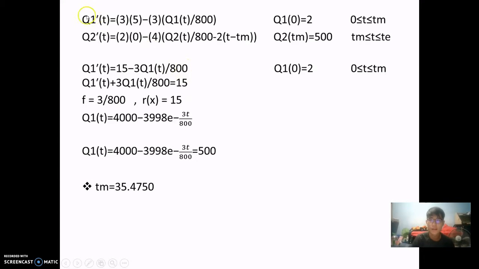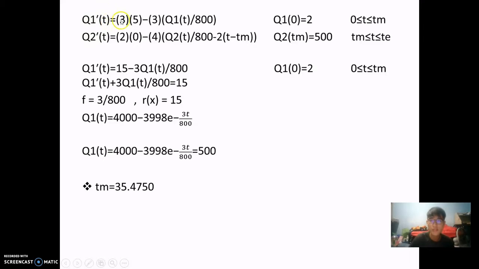As you can see here, you will have the Q1 rate function and the Q2 rate function. Q1 rate function and Q2 rate function are for two cases of the rate of pollution of the water. Q1 rate function is for the polluted water before it reaches 500 ounces of pollution. Q2 rate function is for after it reaches the 500 ounces of pollution.